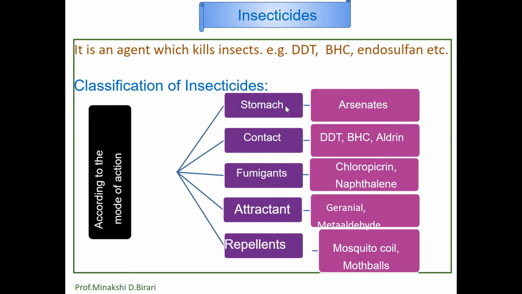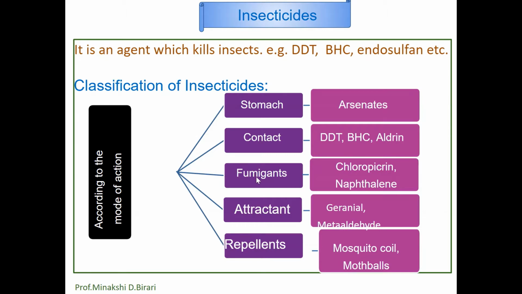Stomach or internal insecticides are the chemicals which are taken up by the insects. Example: lead arsenates, calcium arsenates, BHC, DDT, etc. Contact or external insecticides can destroy the insects simply by external body contact. Examples: aldrin, dieldrin, methoxychlor, rotenone, DDT, BHC, etc. Fumigants are substances that act on insects through the respiratory system. They are also called respiratory poisons.